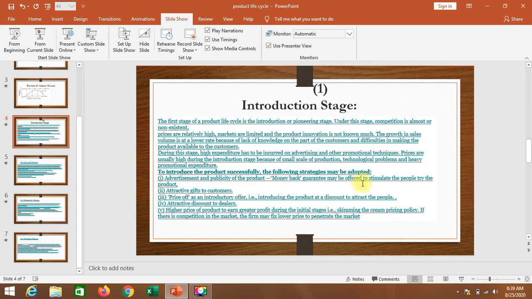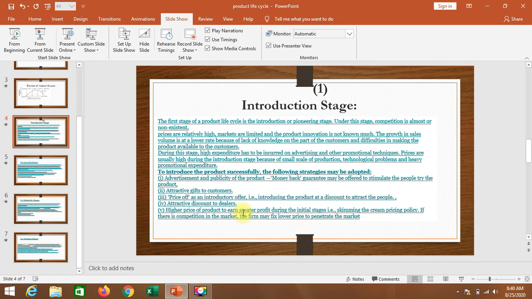So before I mentioned the Geo Mobile example. This is one kind of example where they offer their free product to the public, so it will help to stimulate people to try their product. Sometimes they even give attractive gifts to consumers. Sometimes they offer a discount to the consumer. Sometimes a discount is offered to dealers too, so dealers are attracted towards that product and are able to sell